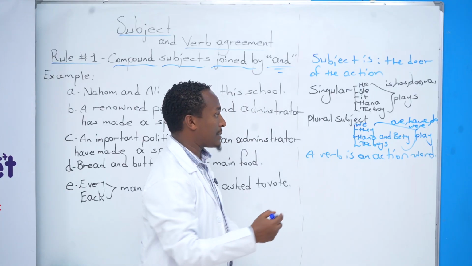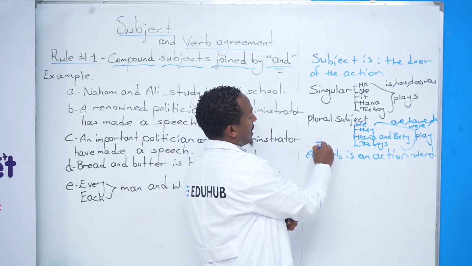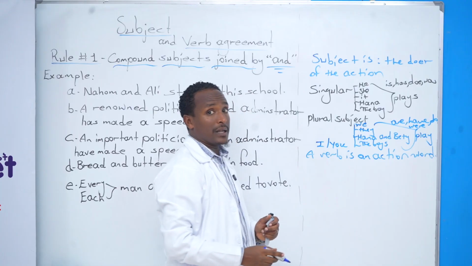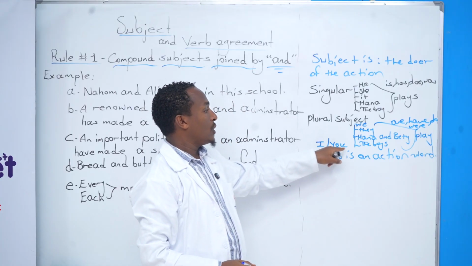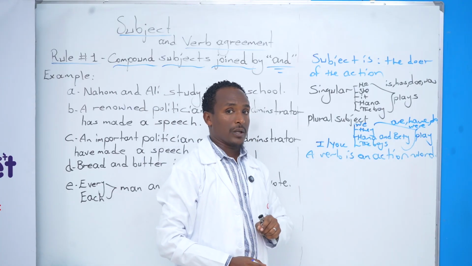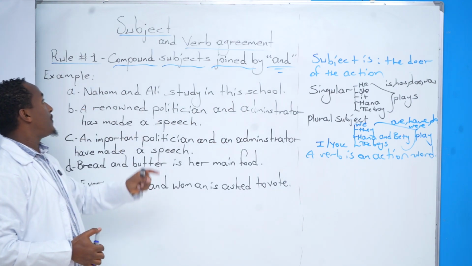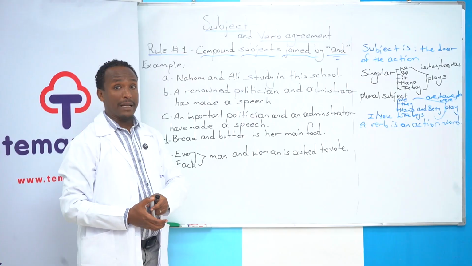There are also special subjects like I and you. Although they are singular, they are special subjects, so they use a plural verb in subject-verb agreement. Now, let's go to the first rule of subject-verb agreement, okay?